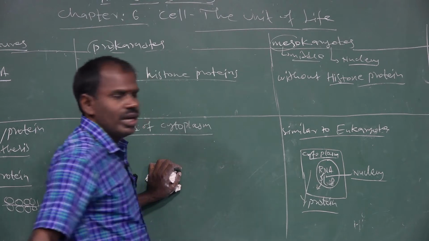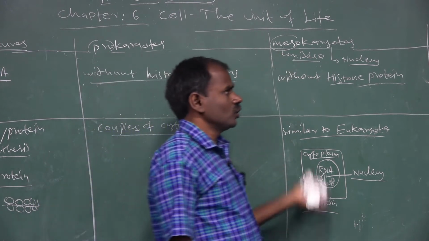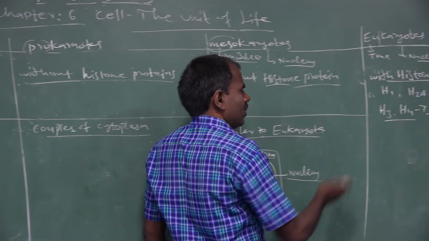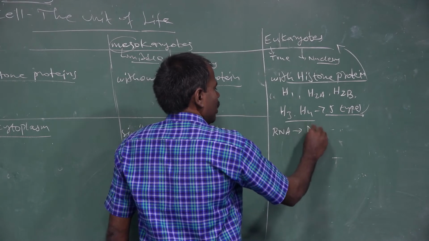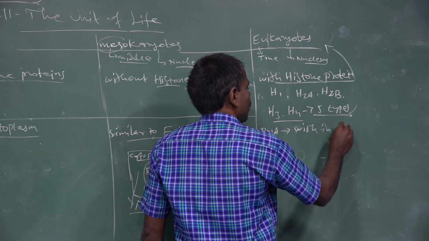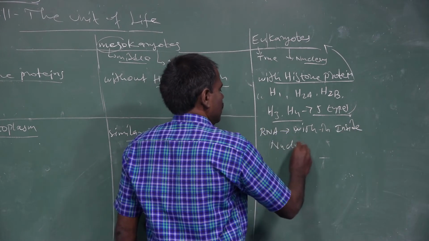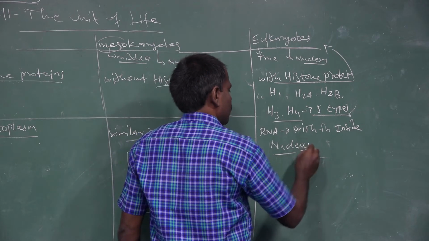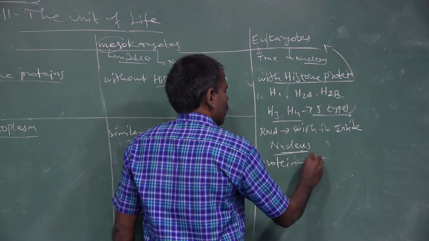RNA converts to form protein. It is similar in mesokaryotic cells, and also similar in eukaryotic cells: RNA synthesis inside the nucleus and protein synthesis in the cytoplasm.